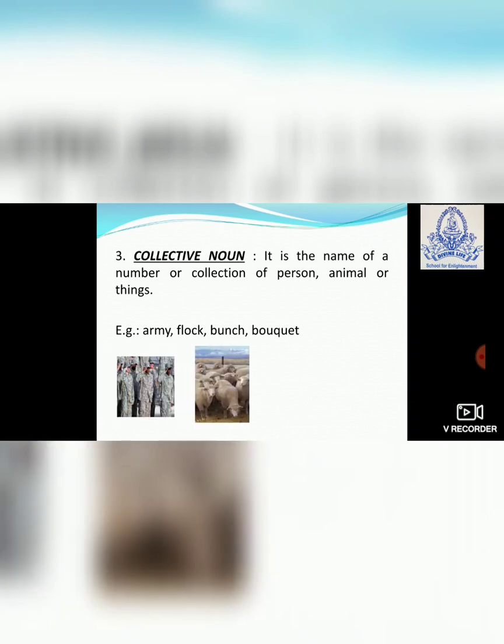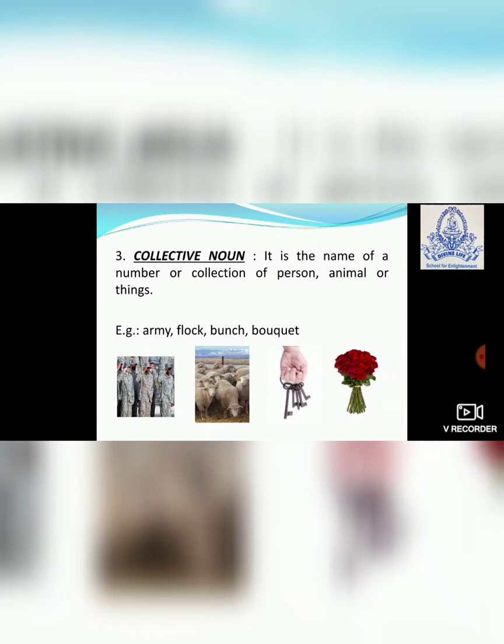Now you can see here a group of sheep. You know sheep, from where you get wool, what do you call the group of sheep? Flock. Now here you can see a bunch of keys. So keys का जो group है you are calling it bunch, right? Like a bunch of bananas. If you are buying many bananas, it will be a bunch of bananas. If somebody gifts you many flowers, a group of flowers or collection of flowers or number of flowers, what do you call it? It is called a bouquet of flowers, right?